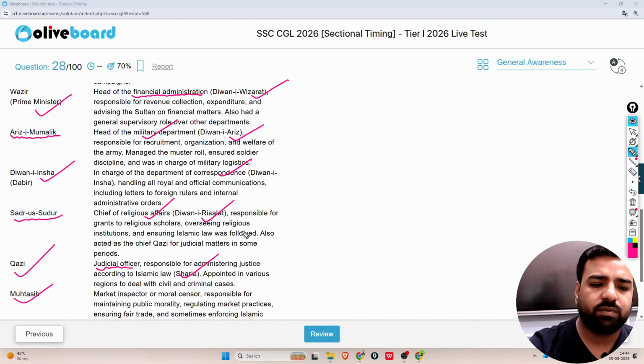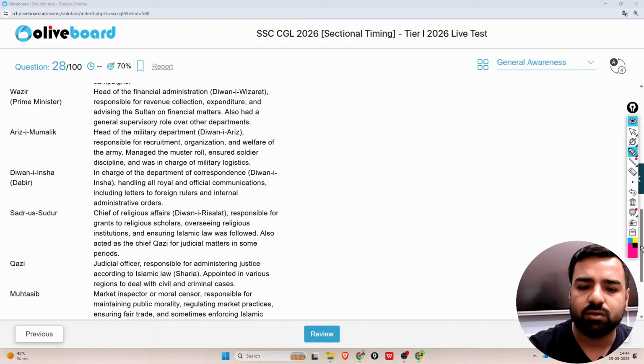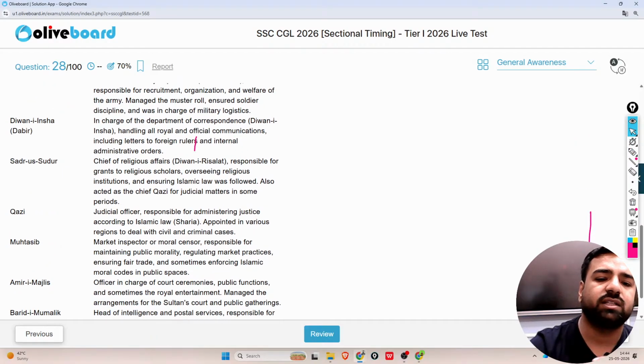So Muhtasib is the market inspector or moral censor. He was responsible for maintaining the public morality, regulating market practices, ensuring fair trade, and sometimes enforcing the Islamic rules and regulations. So, Islamic moral codes in the public spaces.